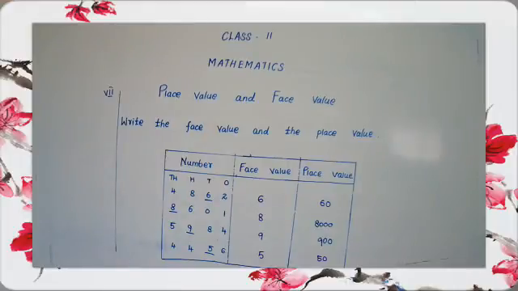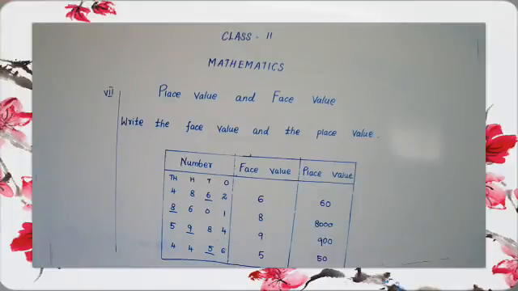Which number is in the 100 place? 3. 3 multiplied by 100, what will come? 3 multiplied by 100 is equal to 300. Yes, okay.